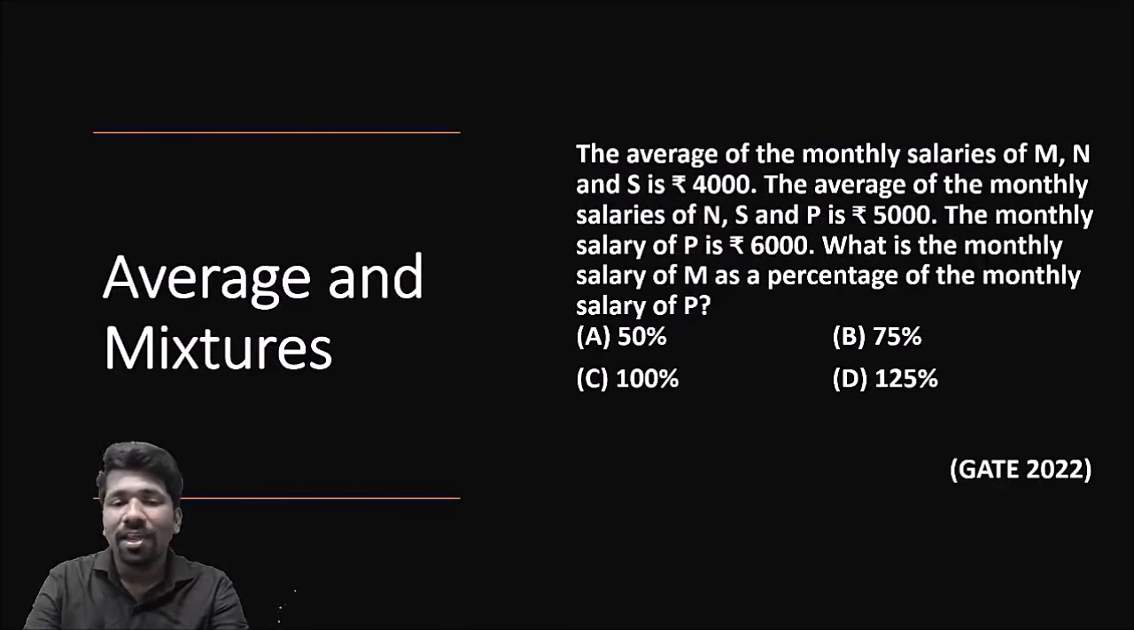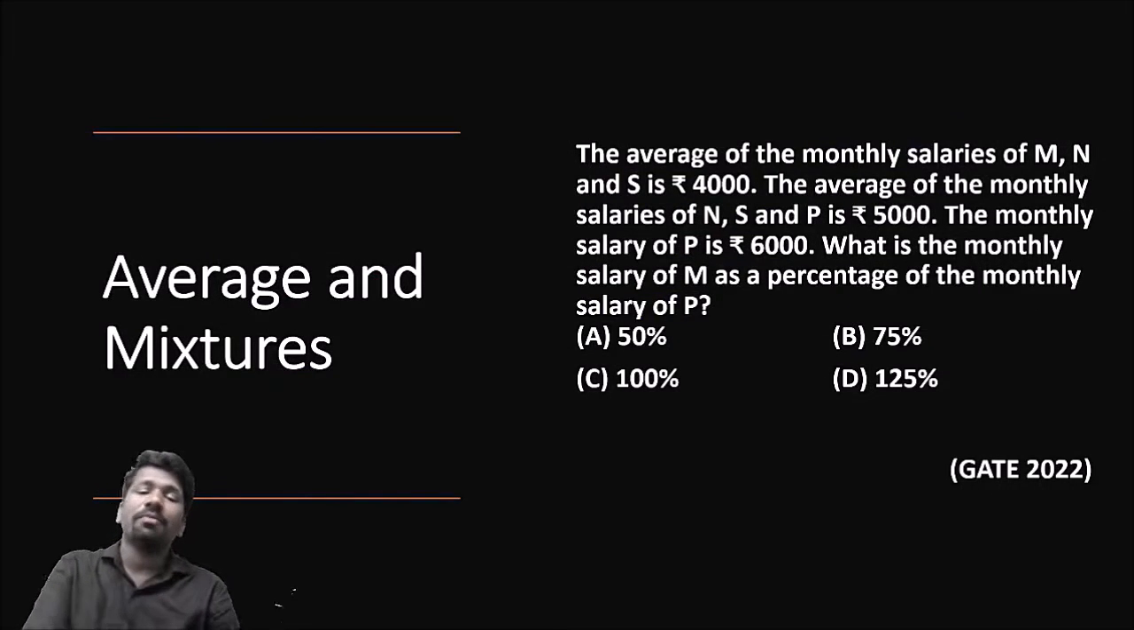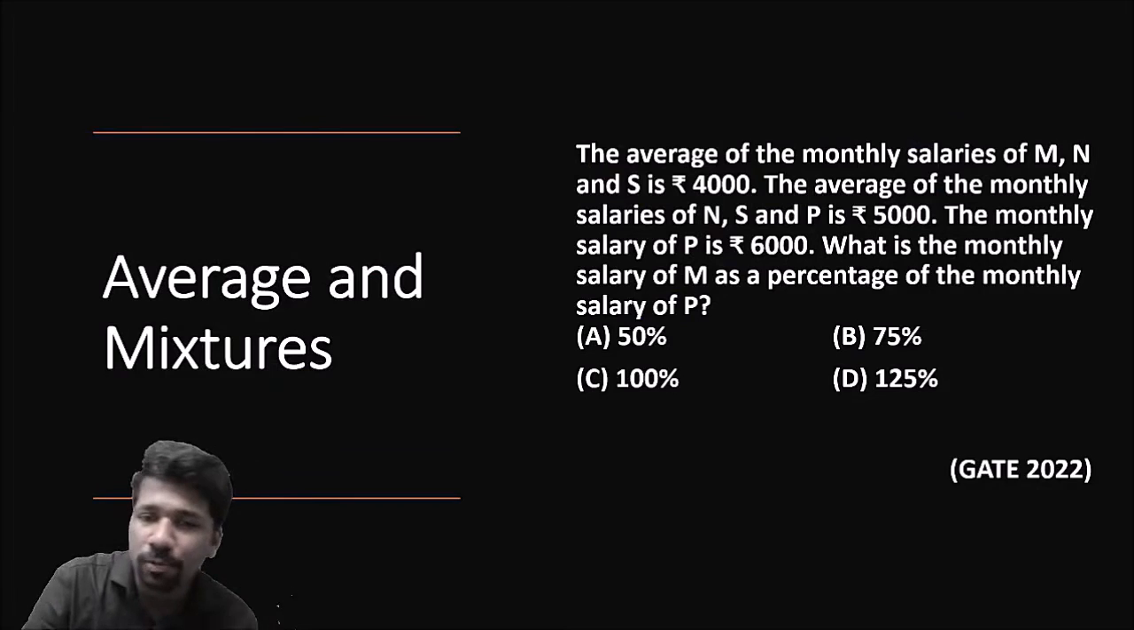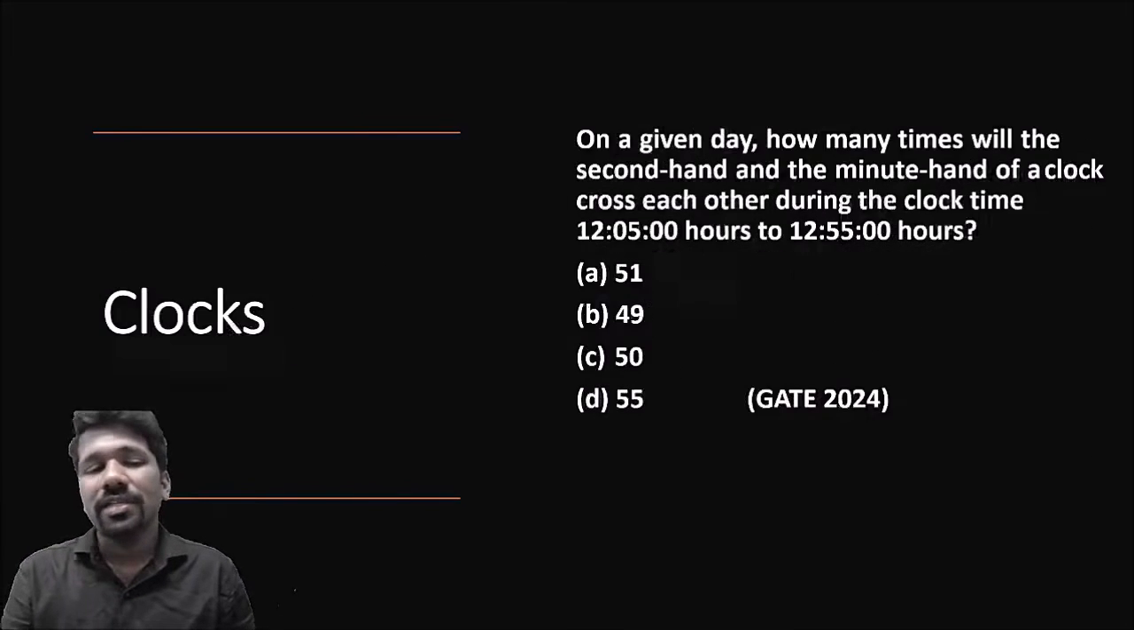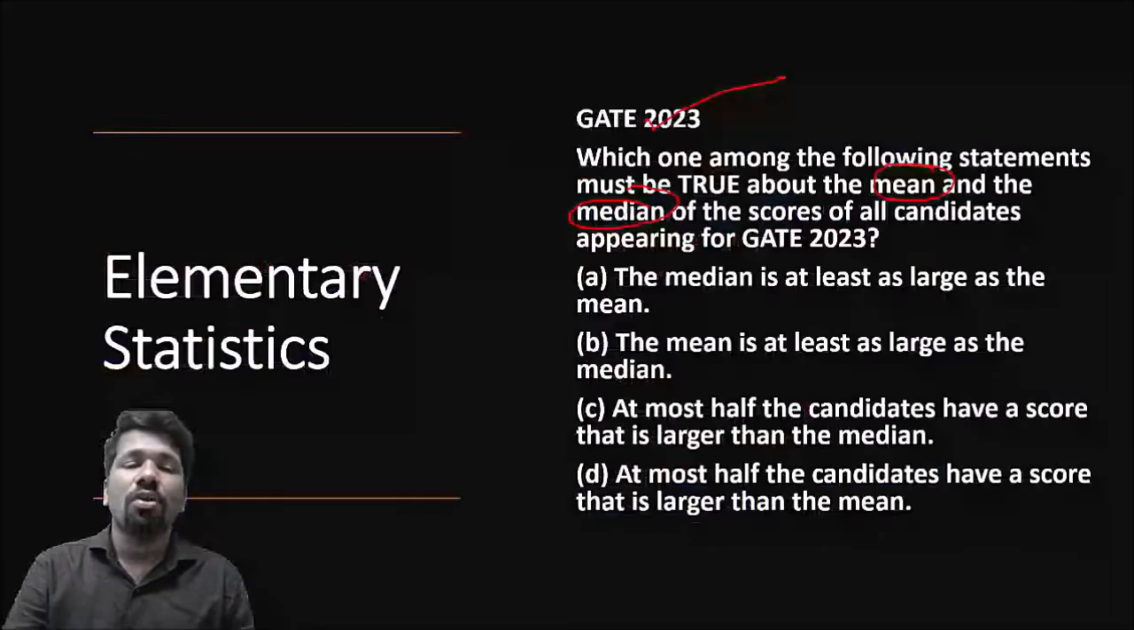Then average means arithmetic mean itself. Arithmetic mean का specific questions बहुत बार पूछा है. That's why arithmetic mean and mixtures वो एक separate lecture में discuss करेंगे. Mixtures and allegation या allegation trick, very less time they have asked, but that helps you in some questions. So that is elementary statistics. Next unit is clock and calendar.